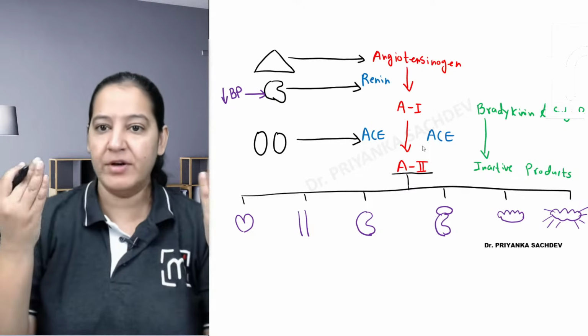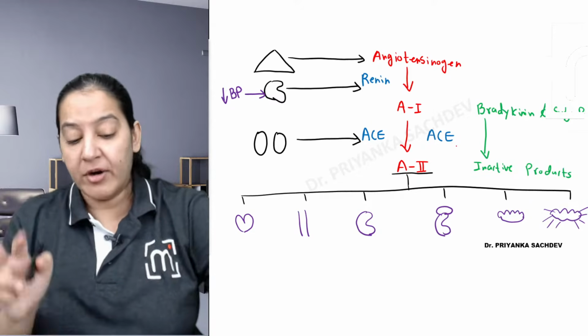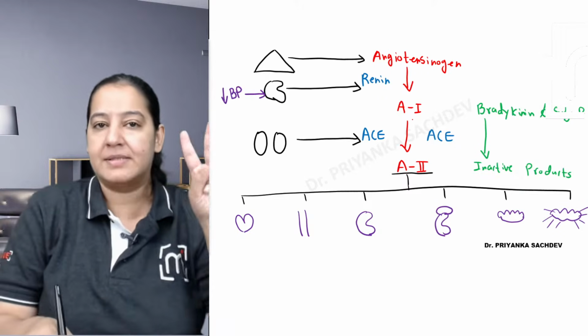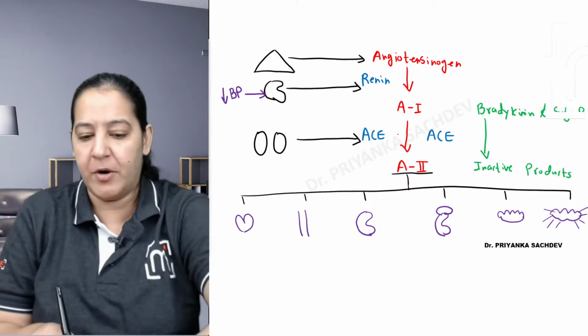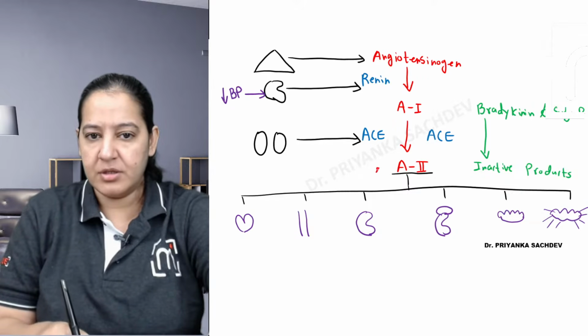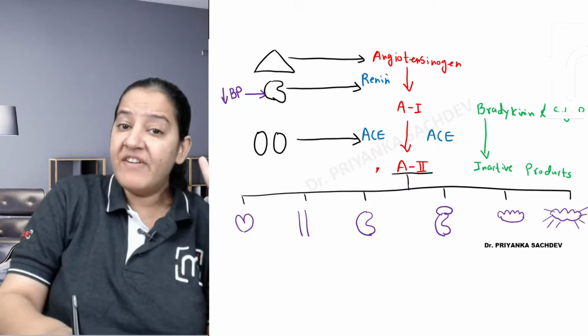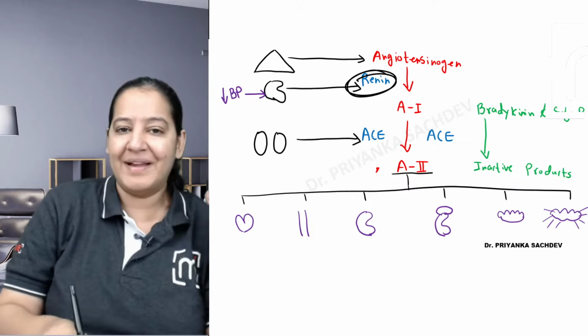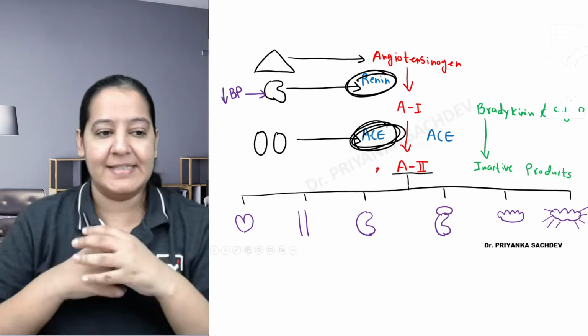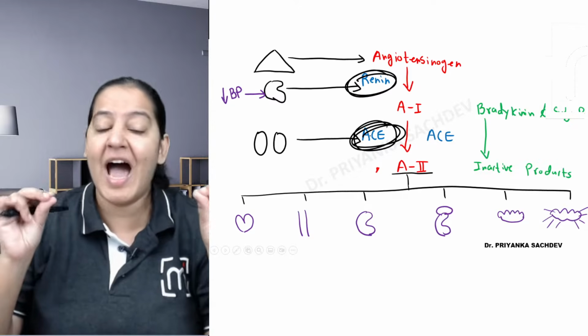Okay, listen to what I'm going to say. What are the two enzymes? Can you highlight the two enzymes? I'm asking only about enzymes, not about others. The first enzyme is the renin, which is secreted by the kidney. What is the second enzyme? ACE. Yes, ACE. I'm interested in ACE.